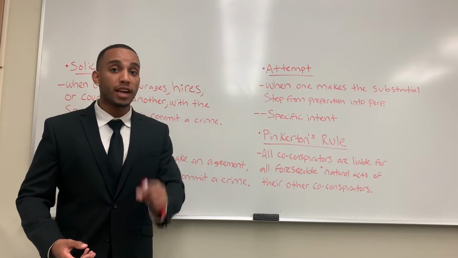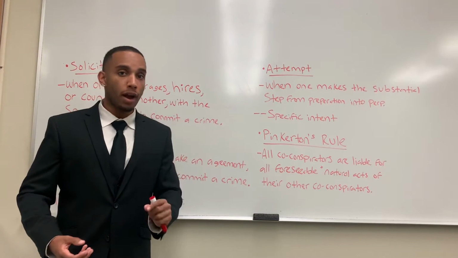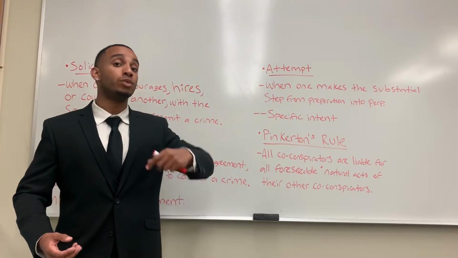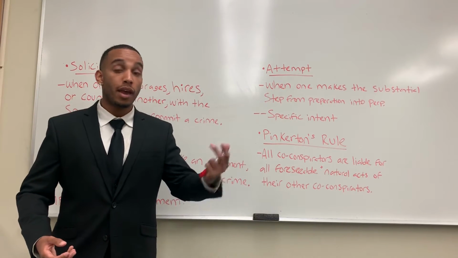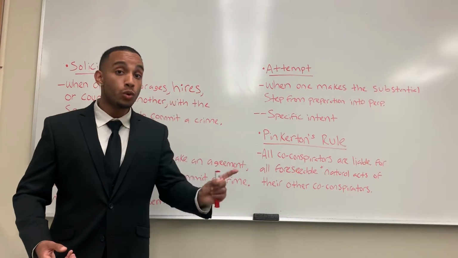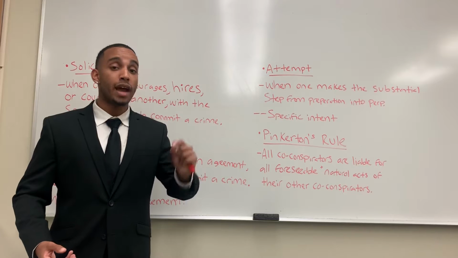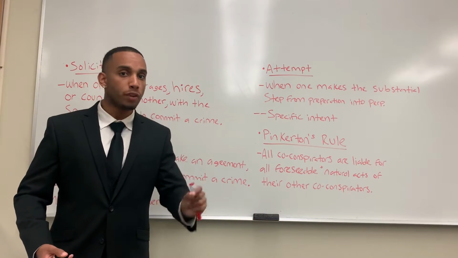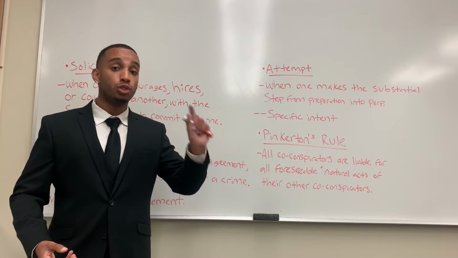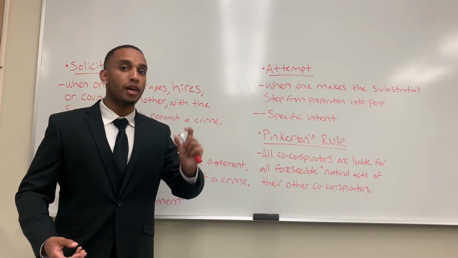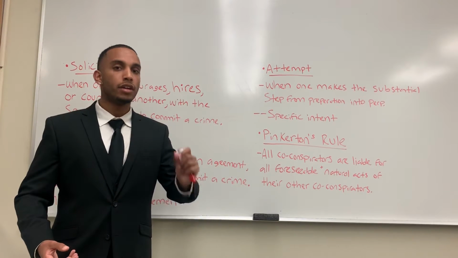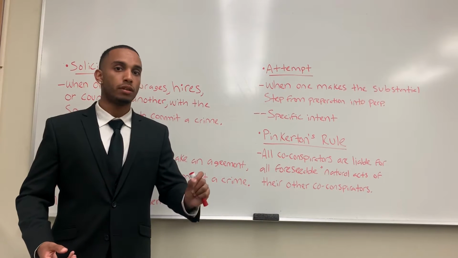Right after A says that, he completed the crime. There's no action that has to be taken after that. Once A communicates that to B, A is liable for solicitation. Because A knew in his mind, or had the mental intent, that B is a professional mobster who kills people, and A wanted, he had the plan, to use B as a key tool to end C's life. Therefore, A is liable for solicitation.